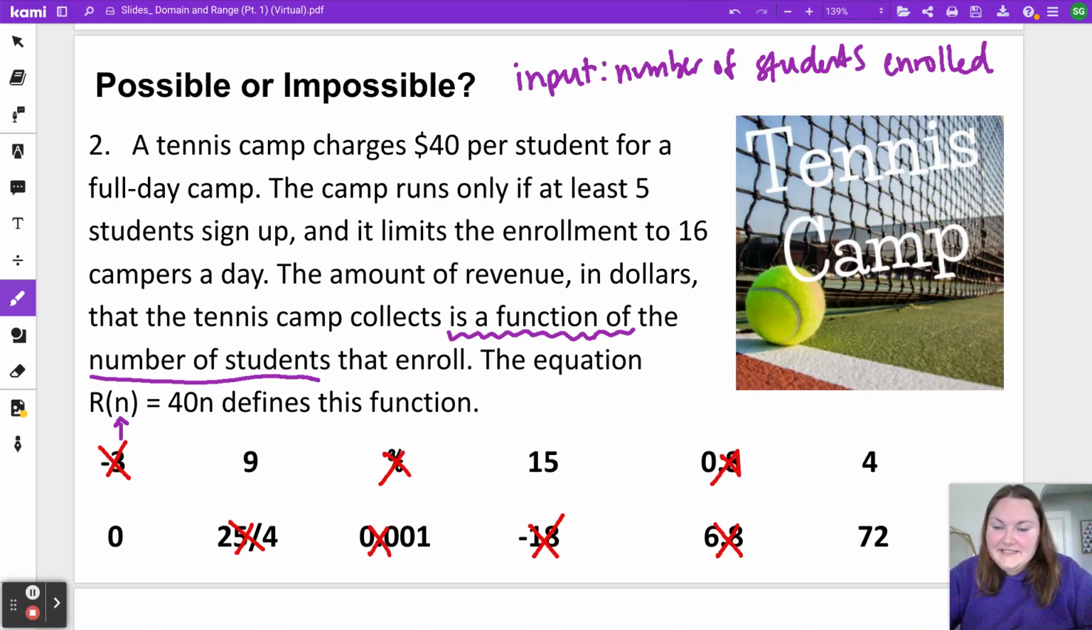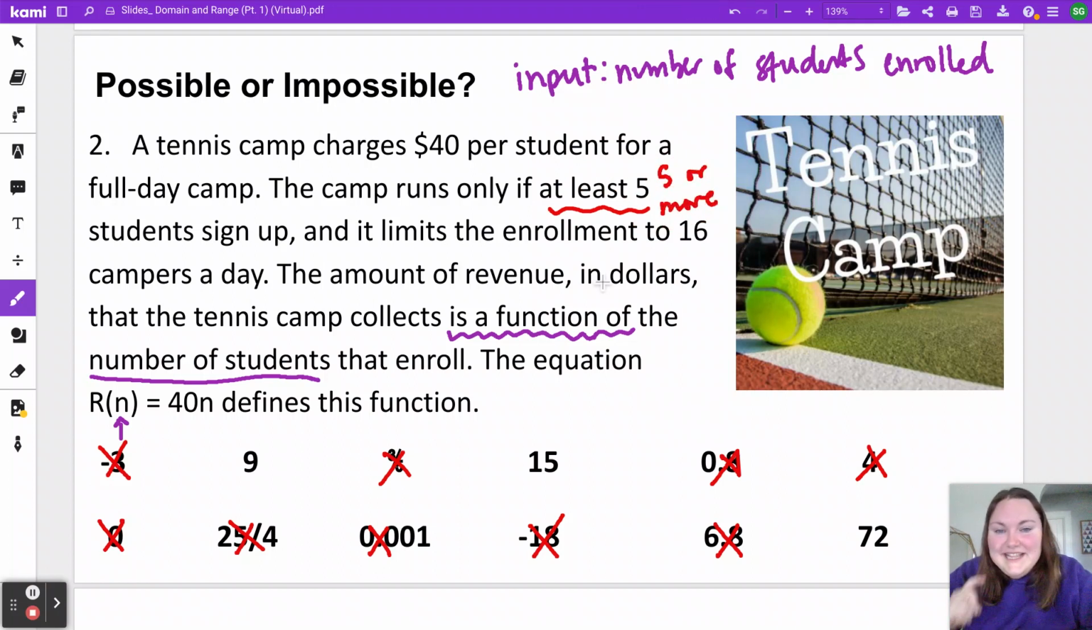Lots of times, this is where we might stop and say, yeah, you could have 0 students, you could have 4, 9, 15, 72 students. Those all sound possible. But if you look at the constraints in this story, it says the camp runs only if at least 5 students sign up, which means we couldn't have 0 students or 4 students at the camp because we need at least 5, which means 5 or more.